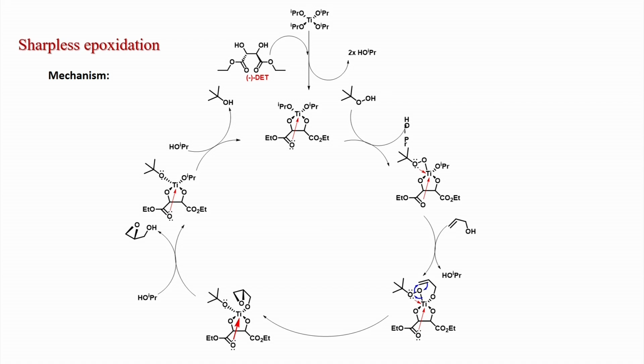So, the titanium ligand complex is formed. So, here we can see your ligand and titanium are getting regenerated, only your peroxide is converted to tertiary butanol. So, that is why we need the peroxide in stoichiometric amount, while other things, the titanium catalyst as well as the ligand, we can use in substoichiometric amount.